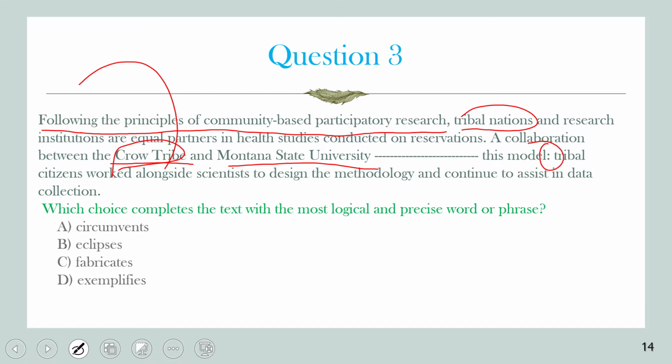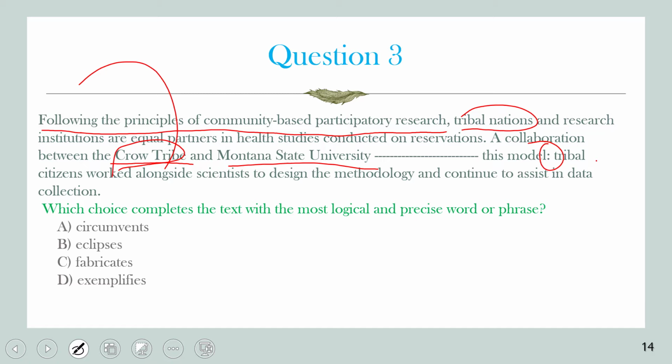So here we're gonna go through the answer choices. We did simplification, we fully understood the passage, and the passage says there is something called community-based participatory research in which ordinary local people participate equally with scientists for a specific goal. So for example, the Crow tribe with Montana State University, what did they do to this model? The people of this tribe worked alongside, equally, with the scientists from Montana State University. So what did they do to this model?